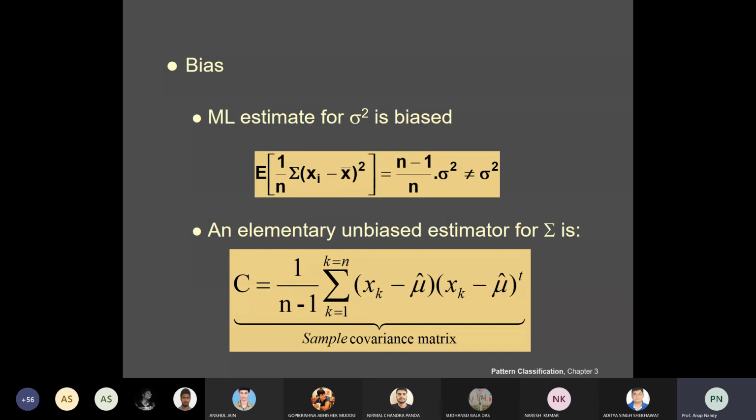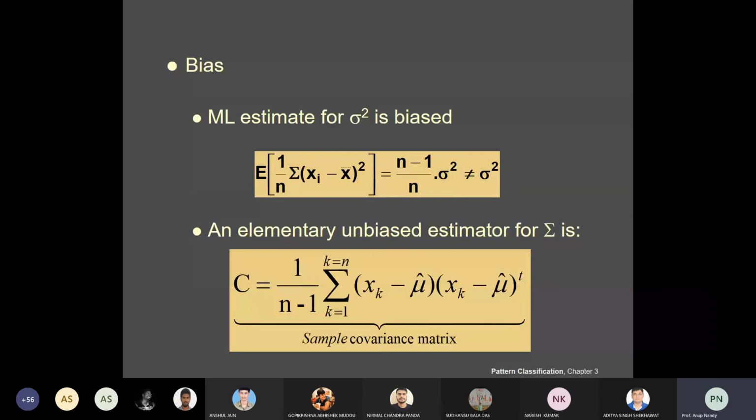The expected value of 1 by n, summation i equals 1 to n, of xi minus x bar square, is equal to n minus 1 by n sigma square, which is not equal to sigma square.